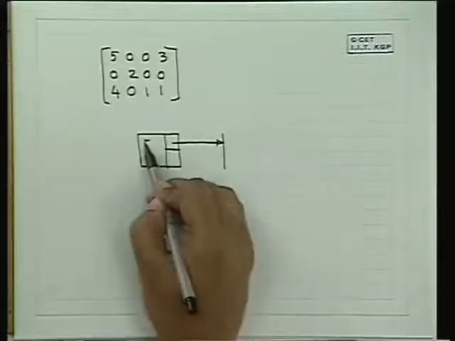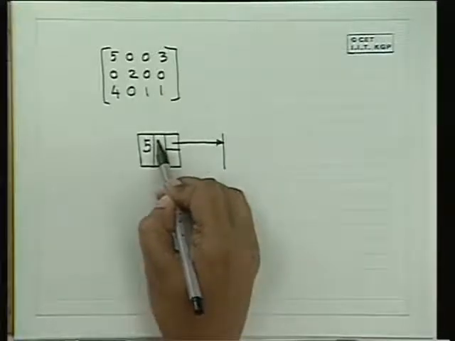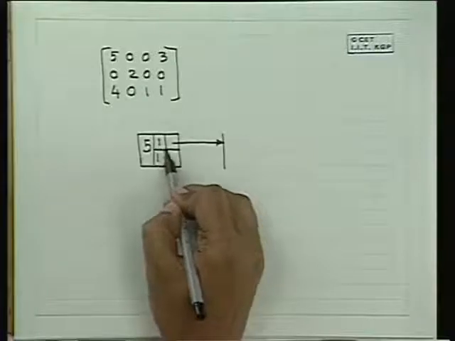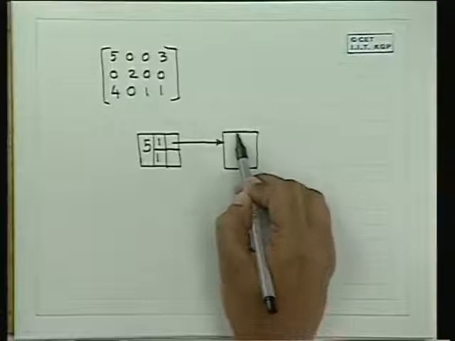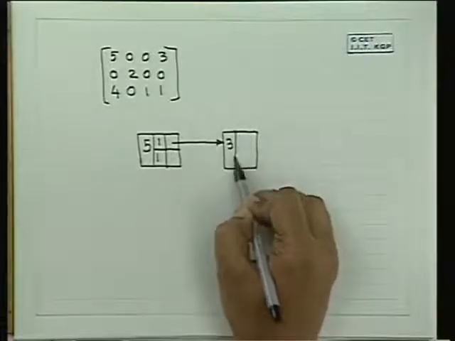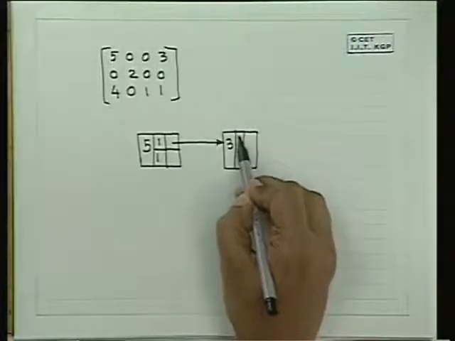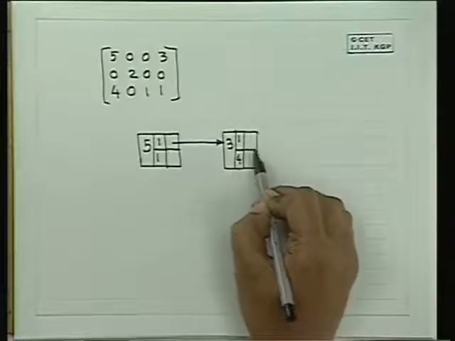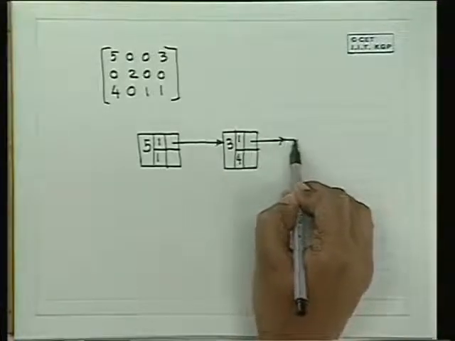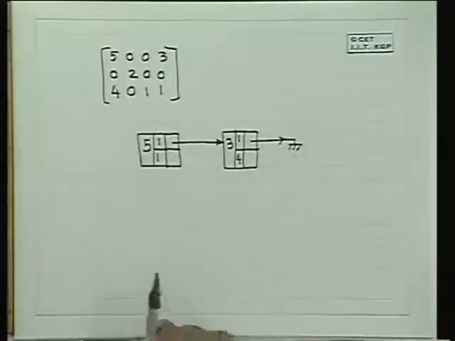So if this is 5, the row and column is 1 1, then the next element will be 3, at 1 4, and this will be ground.